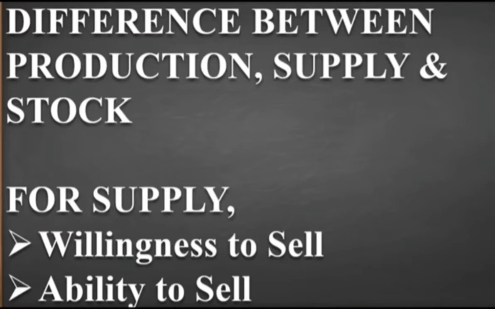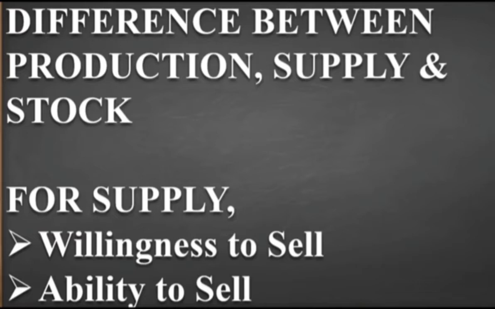As we have seen, the stock includes both the past production and the present production. The present production is 5,000 pens, and 3,000 from past production is still left, so a total of 8,000 stock is available with the producer.